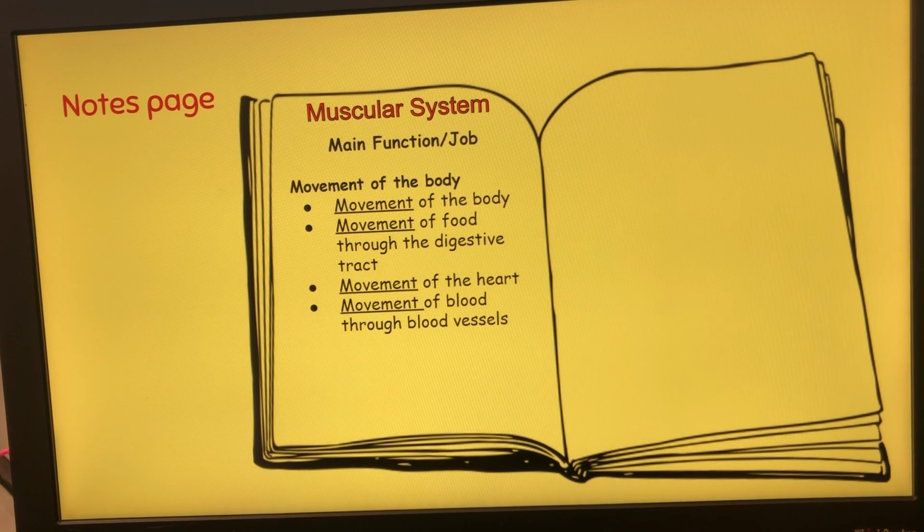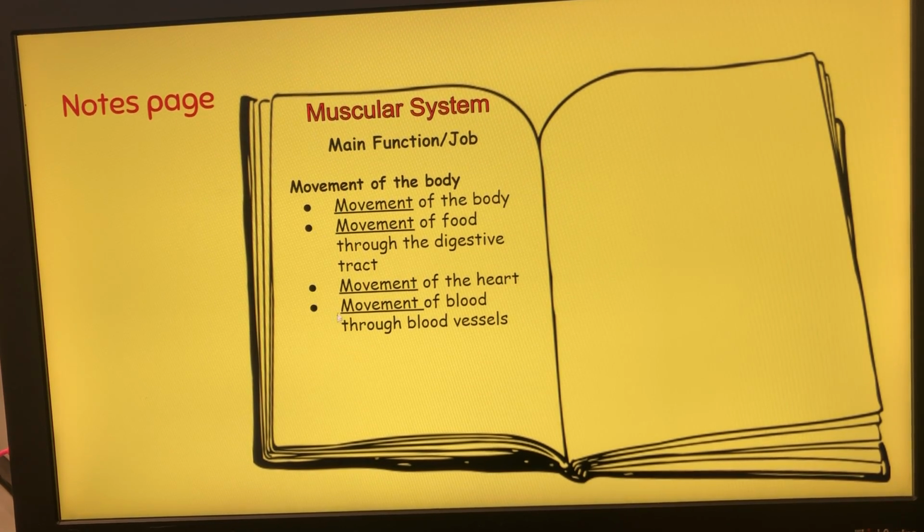At this time, we are going to make an entry into our interactive student notebook for science, and we're going to create some notes on the muscular system. At the top, please write out muscular system. Right below, I want you to write out the main function or job. You're going to add the main function and job of the muscular system. It is movement of the body. Again, movement starts with an M and muscular system starts with an M.